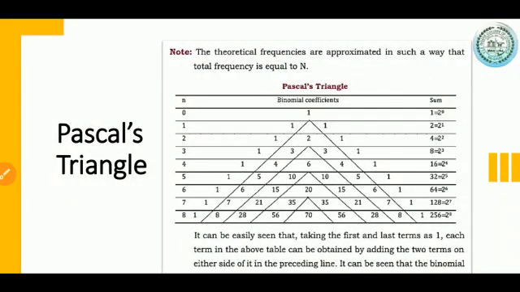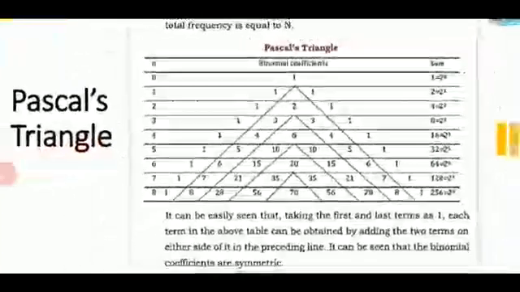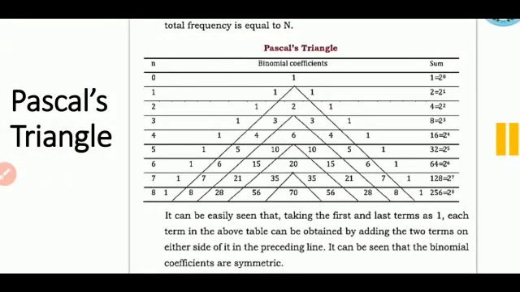And here, in Pascal's triangle, what does the Pascal's triangle say? Even after applying binomial distribution to a simple example, when you sum up all those theoretical frequencies, its total will always be the same. You are going to total it in such a way that the observed frequency as well as the theoretical frequency will always be the same.